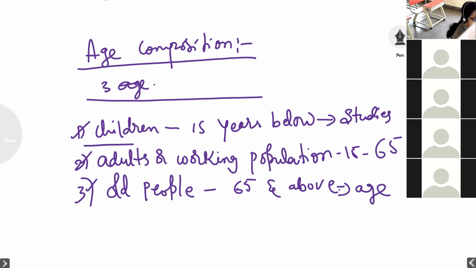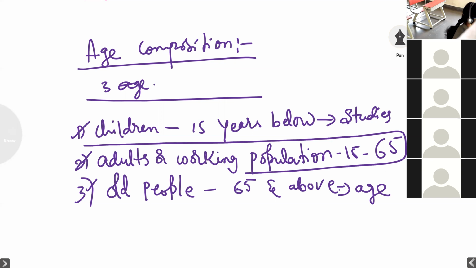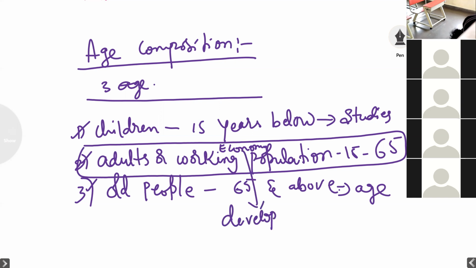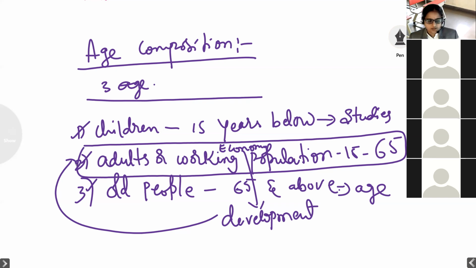The complete burden in the country is on the shoulders of the working population. So the complete economy of the country, the complete development of the country, is based on the adults of the country.